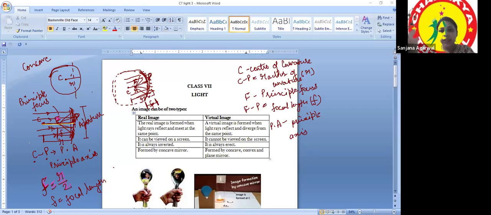Once you perform the experiment, you will see that if you hold a concave mirror in front of the sun, and at a distance of some 15 to 20 centimeters, I hold a paper or a screen or a wall, anything, I will find that a sharp, very bright image of the sun is obtained on that paper, because a concave mirror forms a real image. So that point will be the focus point, the principal focus. Why? Because infinite light rays are striking the mirror and focusing at a point, which is the principal focus.